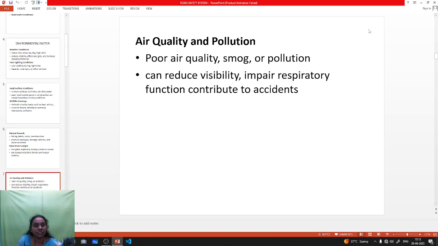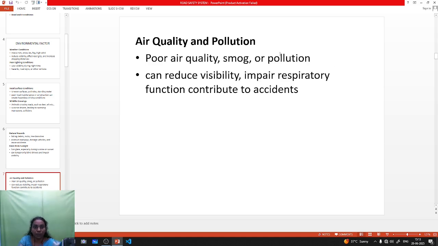Okay, the next one is air quality and pollution. If the road surface is near fog or fire, or burning waste products, it will cause fog or smog.